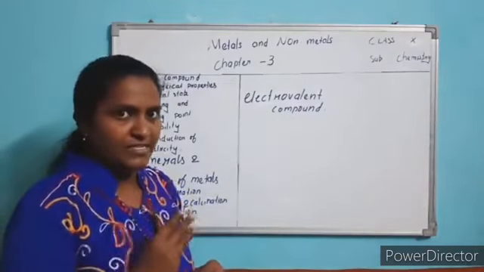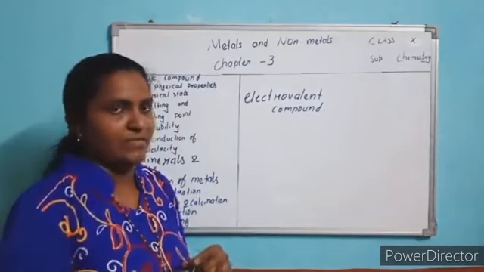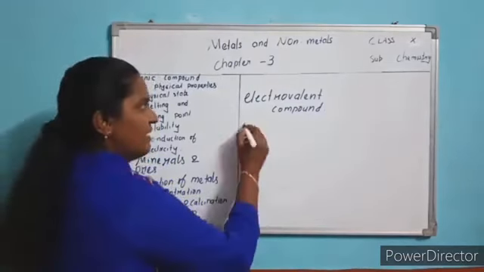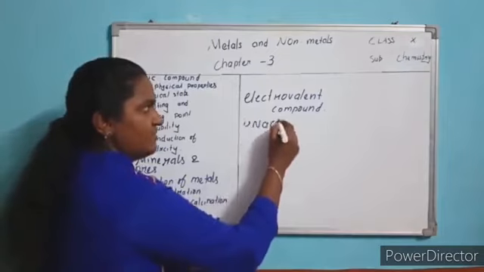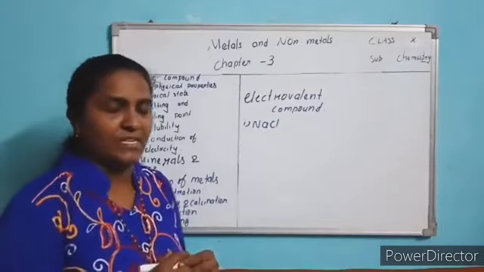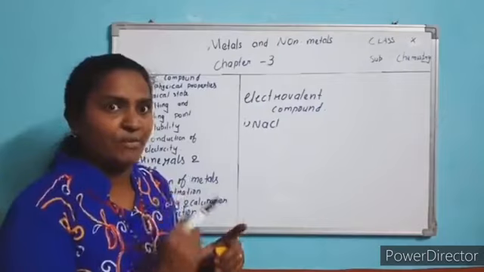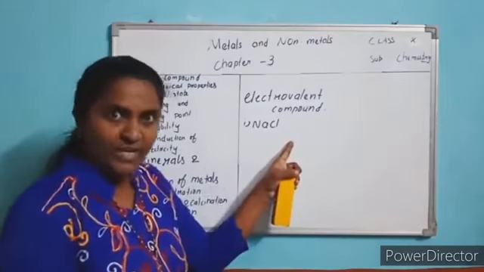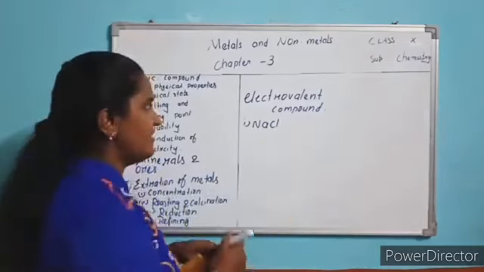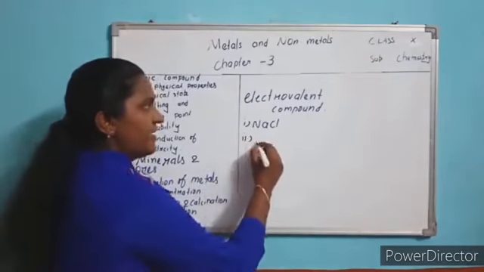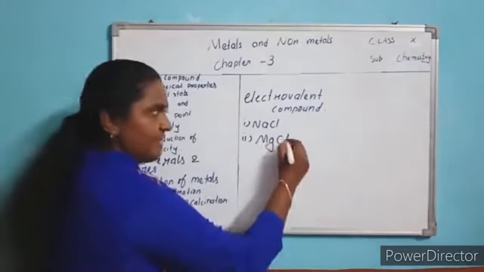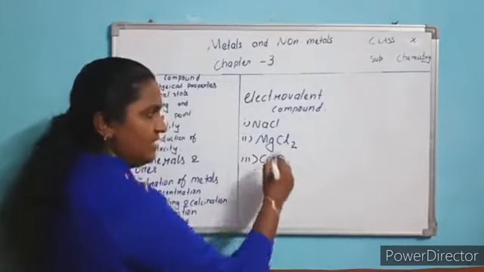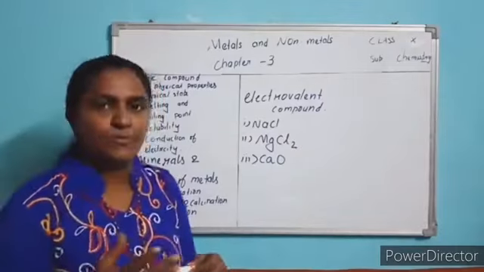Understood? Today we discuss only 3 examples. The rest you do at home. Practice at home. One example I will give you, sodium chloride. I will show the ionic bond formation between sodium metal and chlorine non-metal. Second example, magnesium chloride. Third example, calcium oxide. These 3 we do, the rest you practice at home.